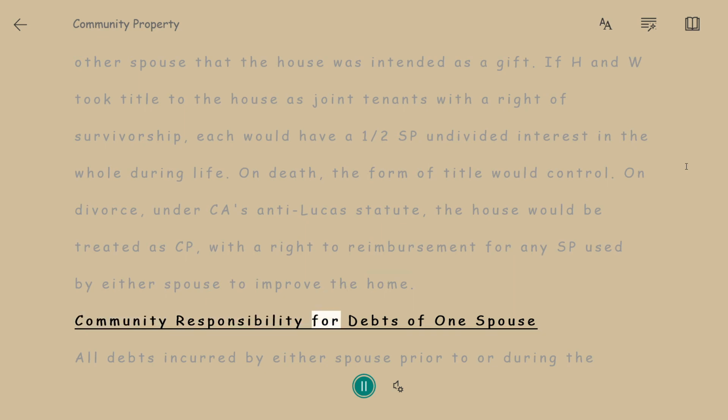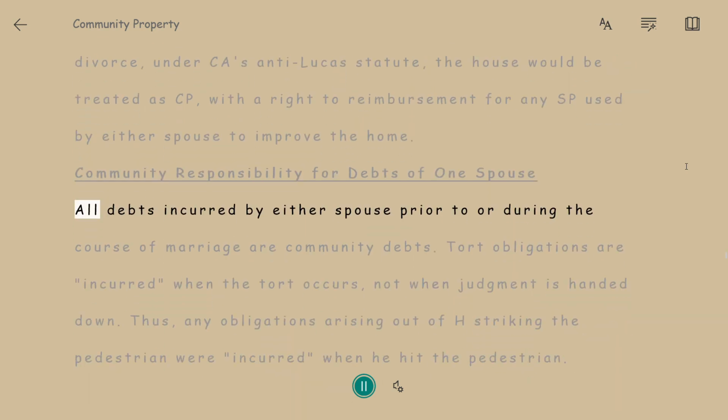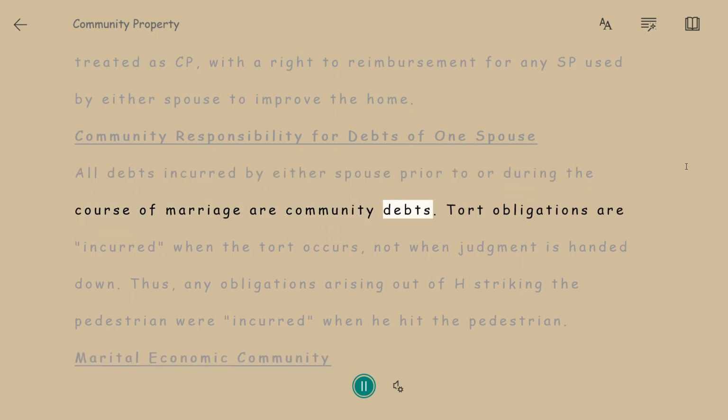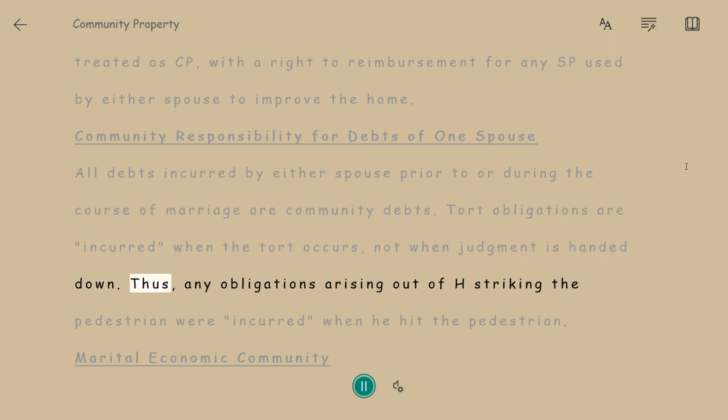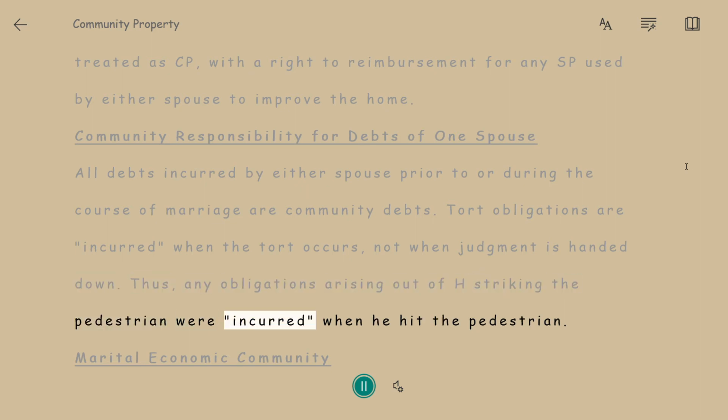Community responsibility for debts of one spouse. All debts incurred by either spouse prior to or during the course of marriage are community debts. Tort obligations are incurred when the tort occurs, not when judgment is handed down. Thus, any obligations arising out of H striking the pedestrian were incurred when he hit the pedestrian.